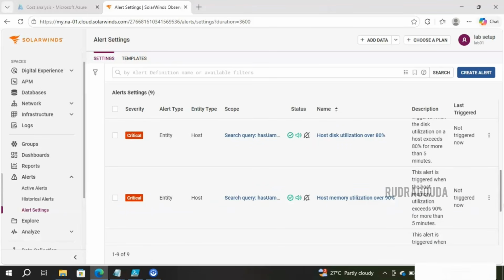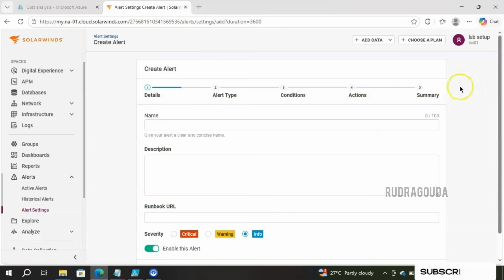These are very important and basic for general monitoring of the infrastructure, and SolarWinds has given them automatically for us. Apart from this, if you want to create any new alerts in your production environment, like if XYZ goes down and we want an alert immediately, we can configure that on this screen. To create a new alert, here we have an option called create alert. Let me click on that.